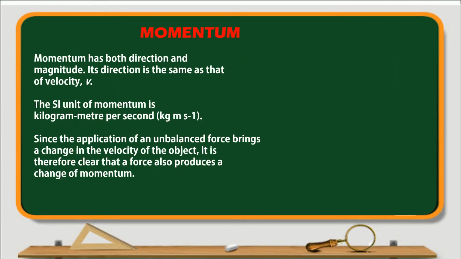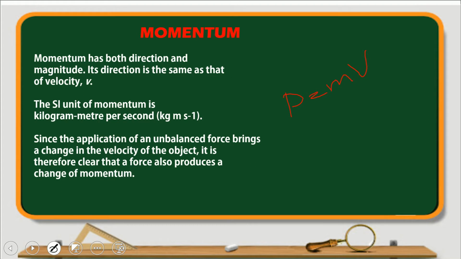Now what are the units? Momentum has both direction as well as magnitude. If a quantity has both magnitude and direction, what is it called? It is called a vector quantity, correct? So momentum is a vector quantity. Why? Because P is equal to mv, where v is the velocity and m is the mass.